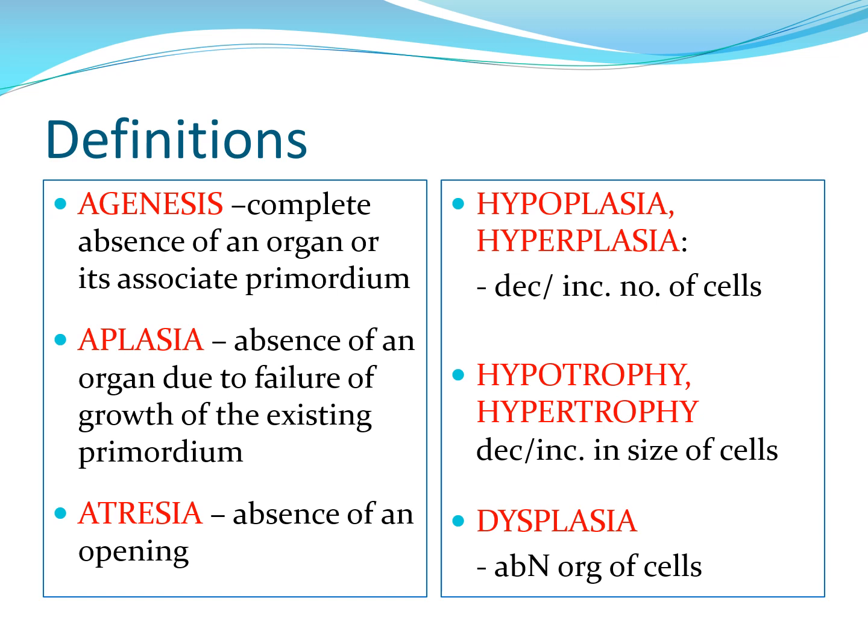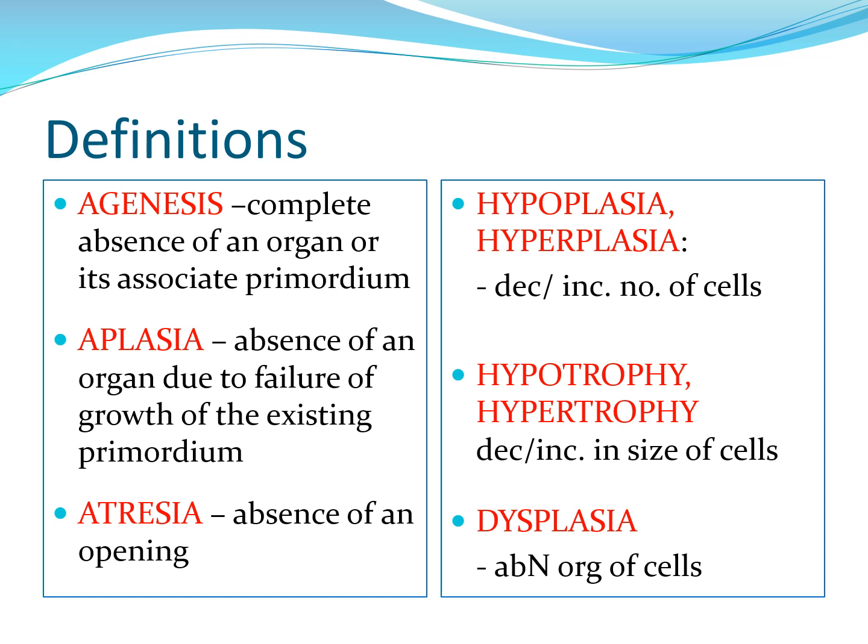Before we proceed, we have to define some organ-specific terms as they will be used frequently in our discussion. So agenesis, we have discussed renal agenesis. Agenesis means complete absence of an organ or associated primordium. Aplasia, which is a similar term, means absence of an organ due to failure of the growth of the existing primordium. So agenesis and aplasia both refer to the absence of an organ.